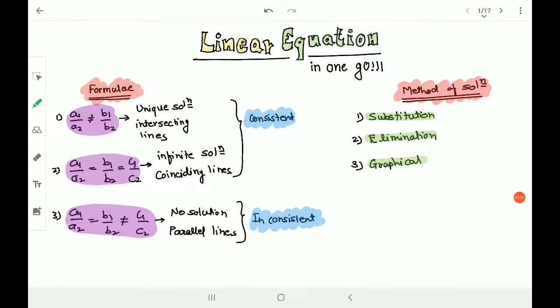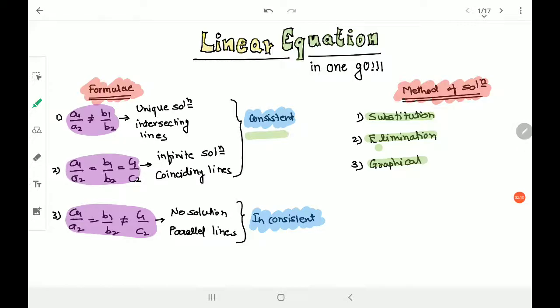Conditions for consistency, or a unique solution: A1 upon A2 is not equal to B1 upon B2. Maximum number of questions you will find of this category. That is the first one, which has a unique solution, and the lines, if you check the graph, are going to be intersecting lines. If A1 upon A2, B1 upon B2 and C1 upon C2 are all equal, then the linear equations have infinitely many solutions, or those lines are coinciding. If A1 upon A2 is equal to B1 upon B2 but not equal to C1 upon C2, there will be no solution and the lines will be parallel.